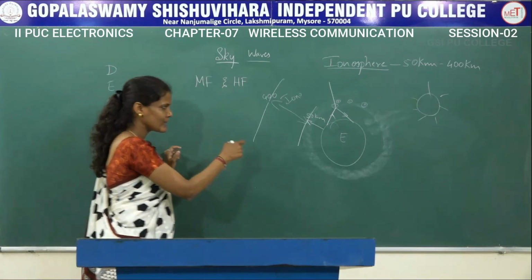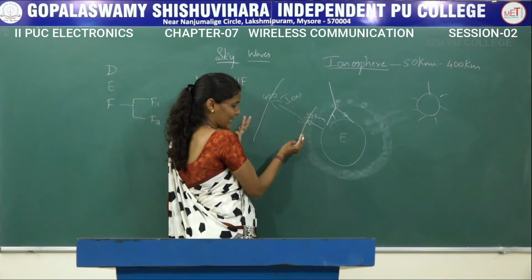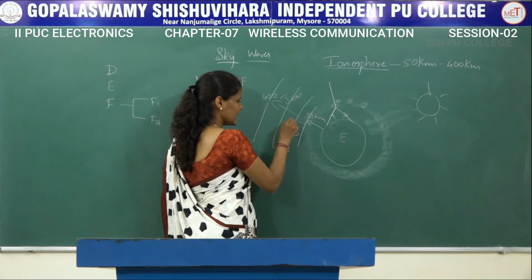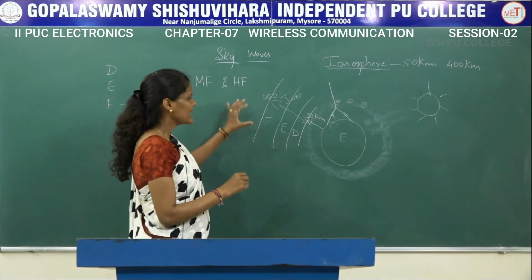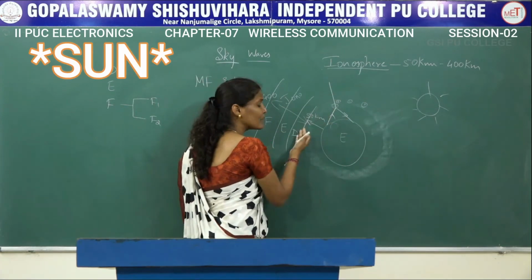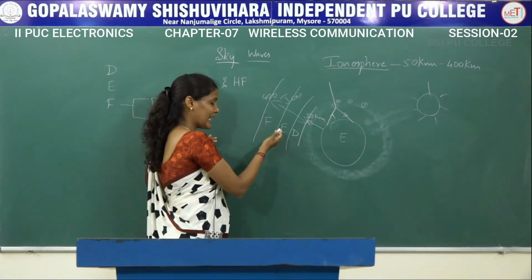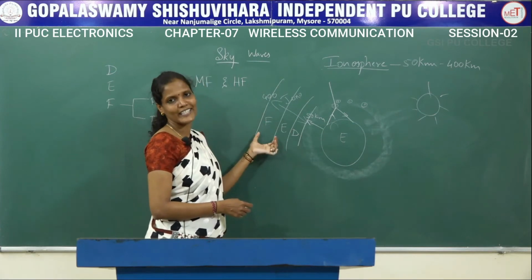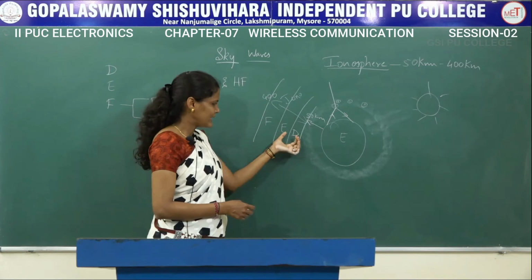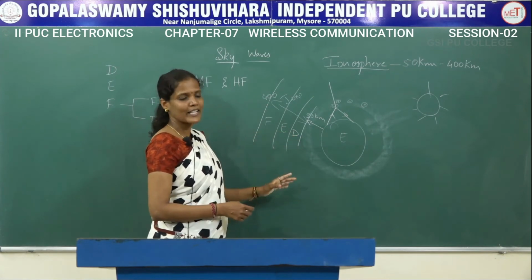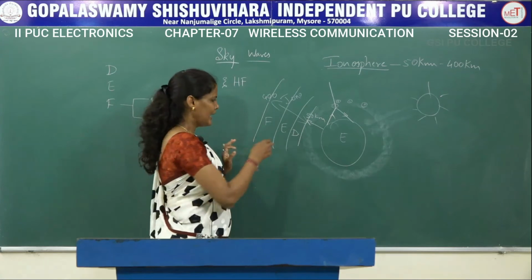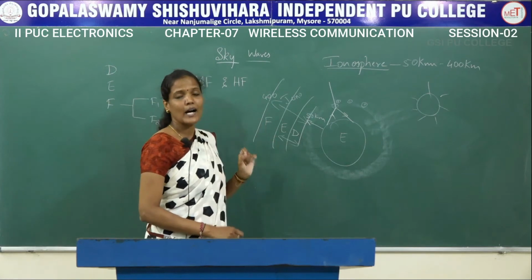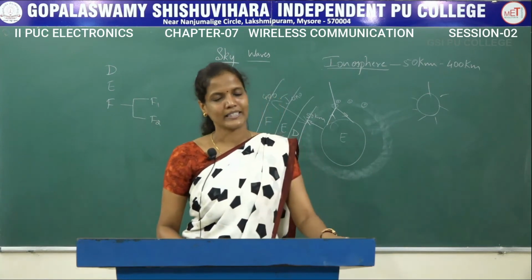D layer is very much close to the earth, so out of this ionospheric region, the first layer which is close to the earth is D, next comes E, next comes F. Since this F is the farthest from the earth compared to D and E, this F layer is the most ionized region or the most ionized layer compared to D and E. D and E are not that much ionized as that of F, and D and E layers are present only during the daytime, whereas F layer is present both during the daytime as well as the night time.